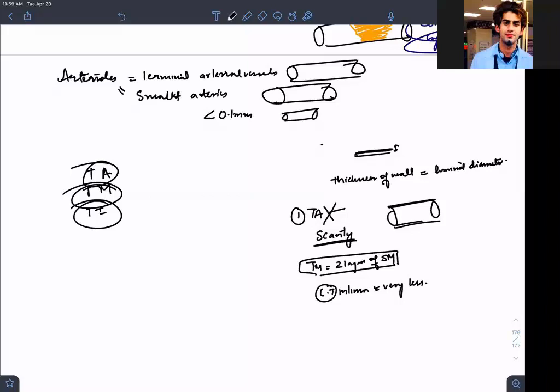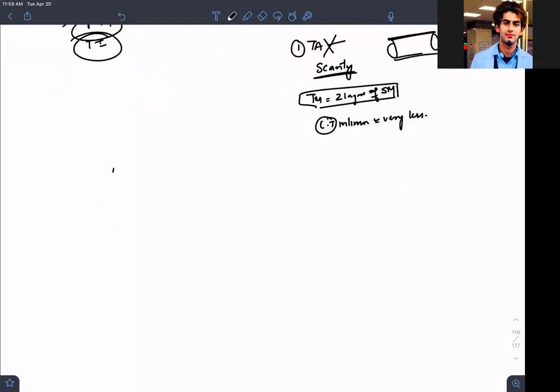Now, after arterioles, I go to meta-arterioles. Think like I have arterioles right now. Whatever the arterioles give rise to are the meta-arterioles, which will go into capillaries.